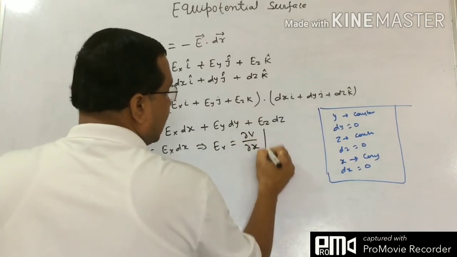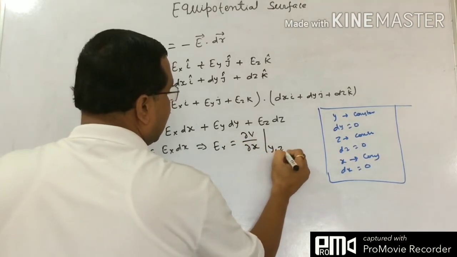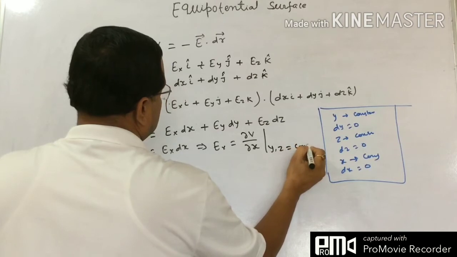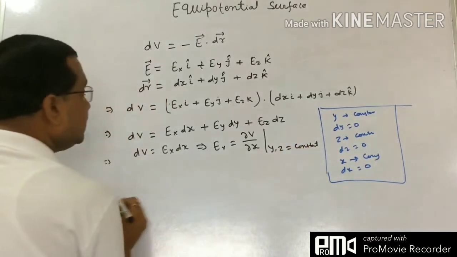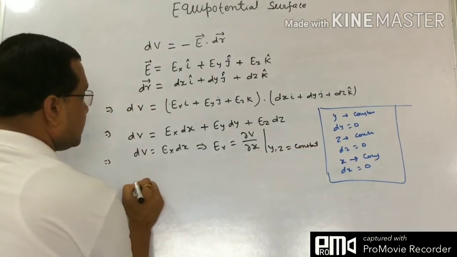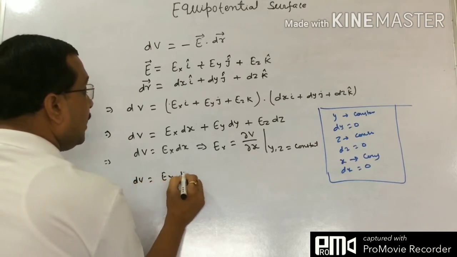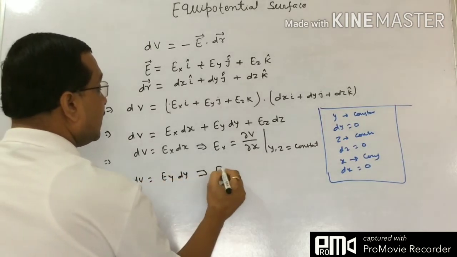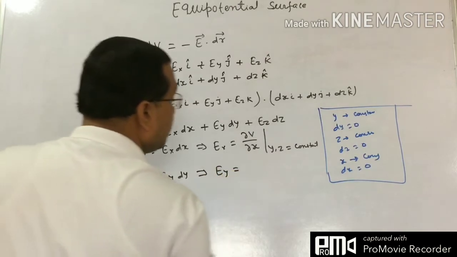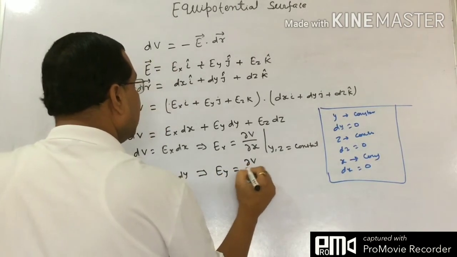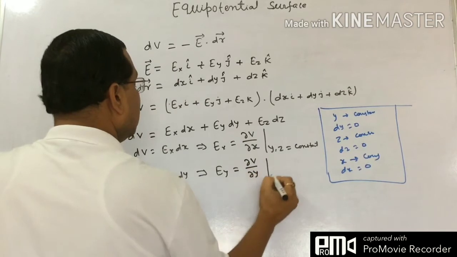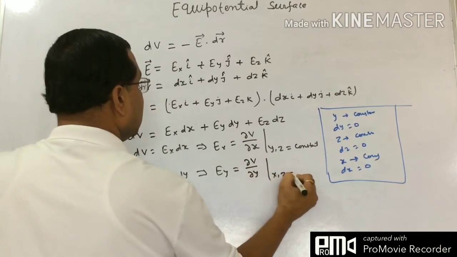This is known as gradient. How is it possible? Y and z are constant. In the same way, dV equals Ey dy, and in this way we can write the y component of electric field as delta V by delta y, and we consider that x and z are constant.